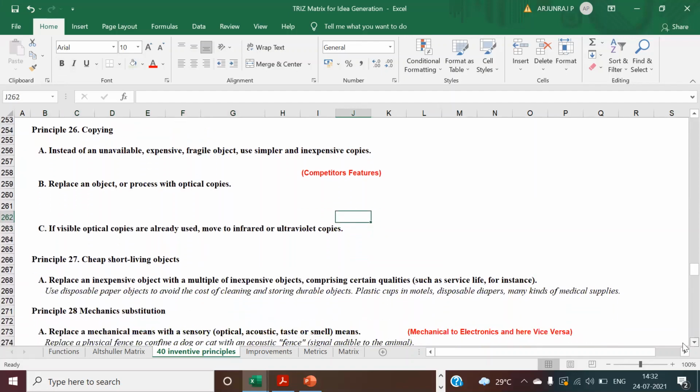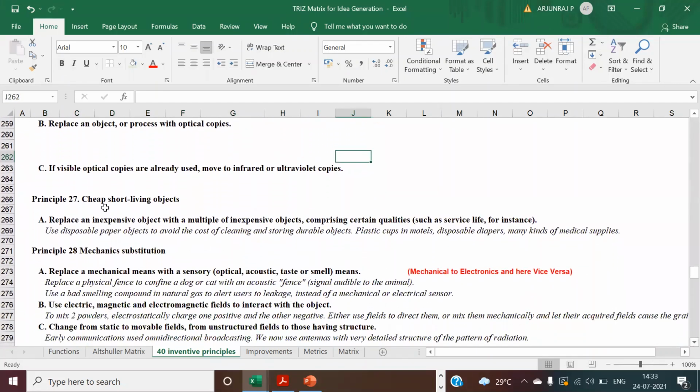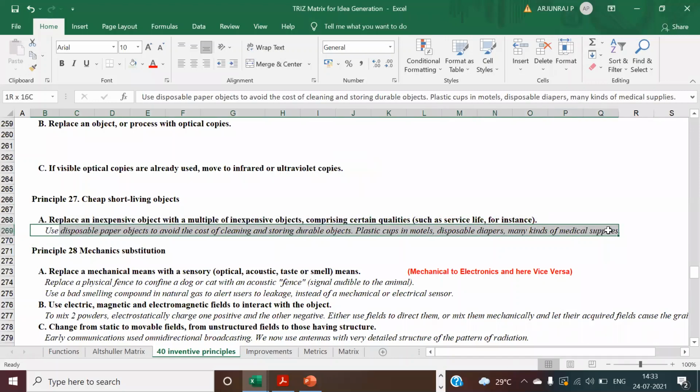Very important, the cheap ones. You need to look for some cheap short-living objects where you can replace an expensive process with multiple inexpensive processes, compromising the service activity quality. So you can look for the cheap process, okay, without affecting the function.